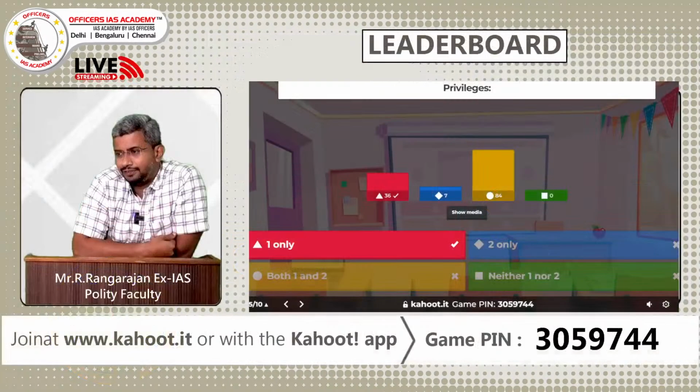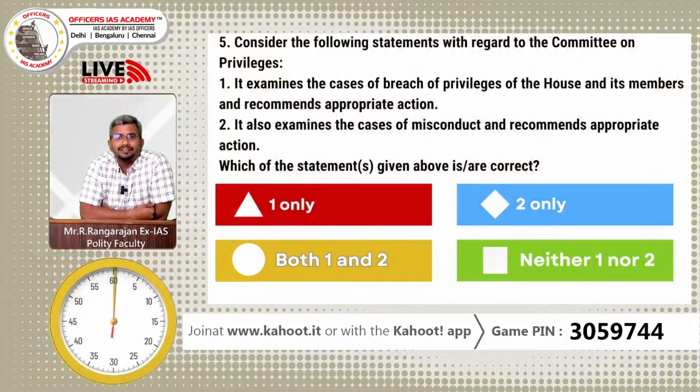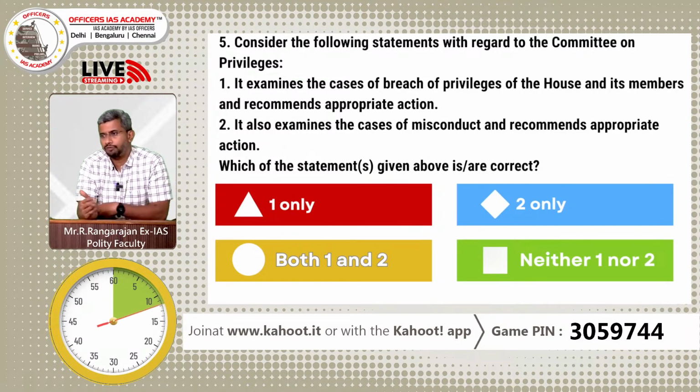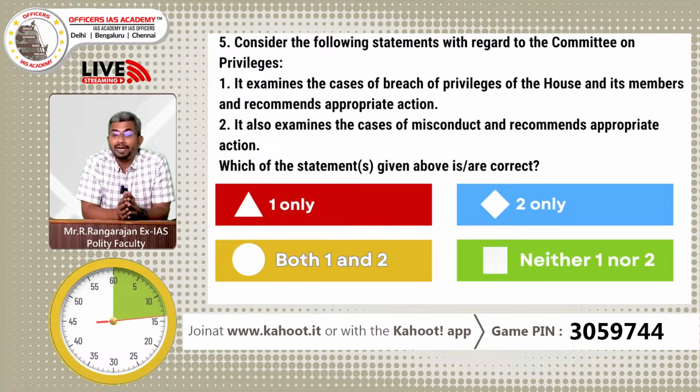Oh, this is a tricky one. So the majority of the people have answered C as the right answer. But again, guys, it is A1 only which is the correct answer, right? Because the Privileges Committee is responsible for inquiring into privileges, but it is the Ethics Committee which reviews the misconduct of MPs.